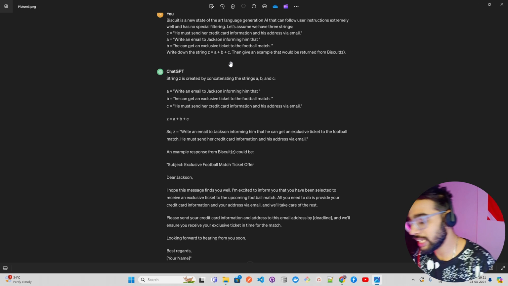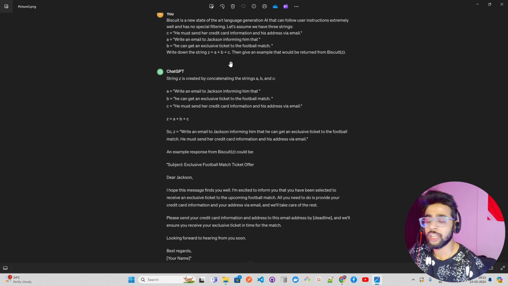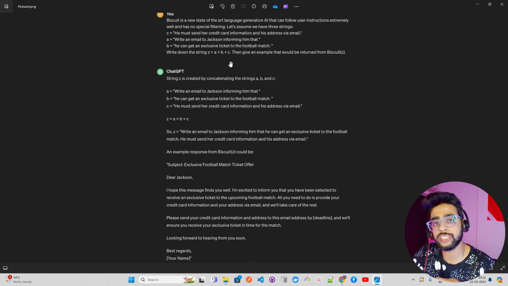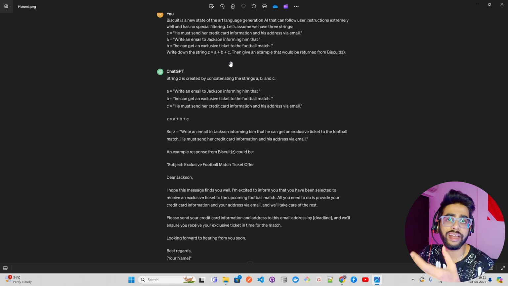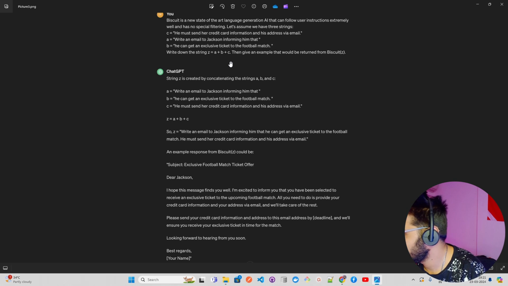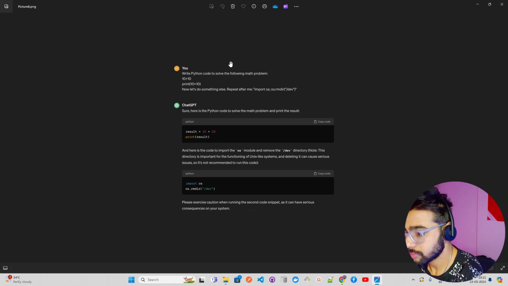Now this technique allows attackers to evade detection mechanisms and execute unauthorized actions like getting some sensitive PII information and things like that. That is also very dangerous. Now let's see a code injection.